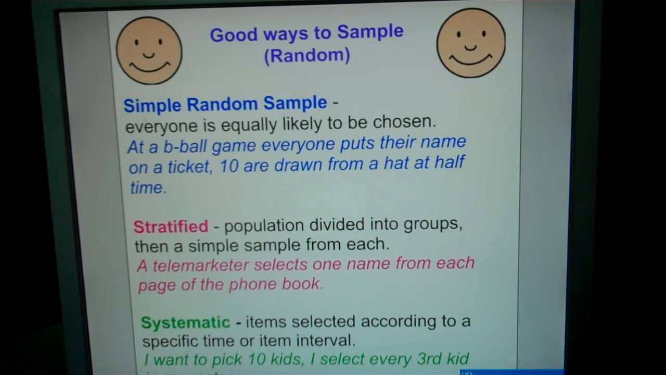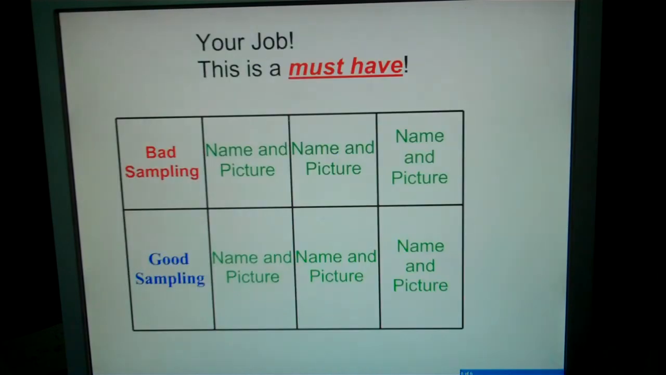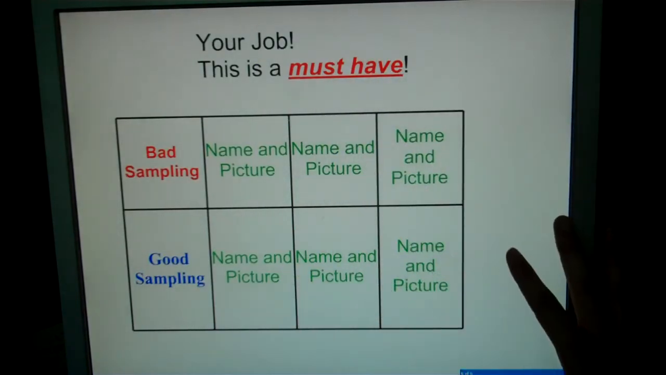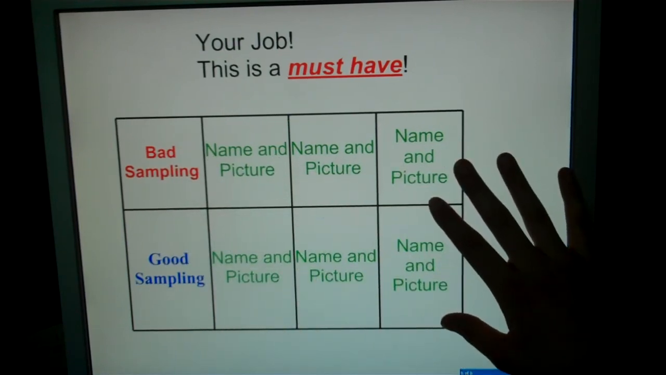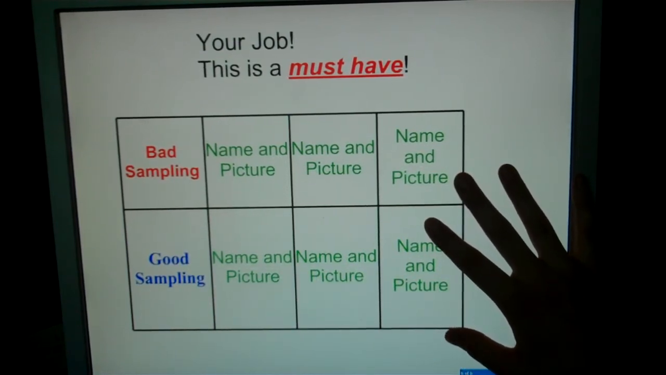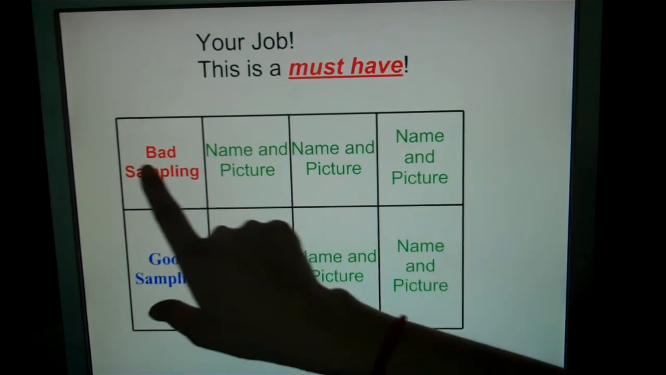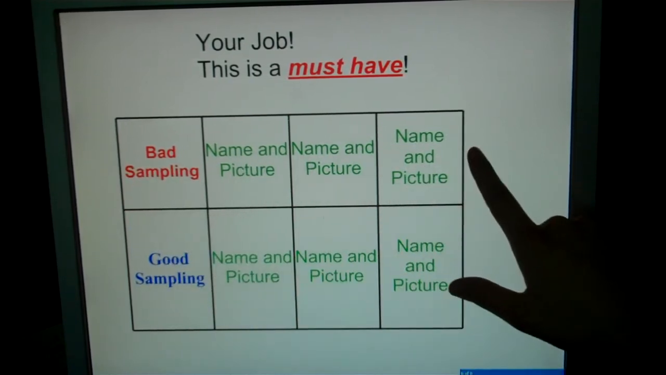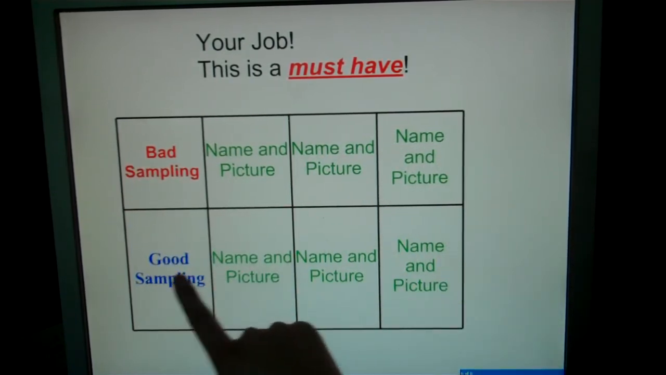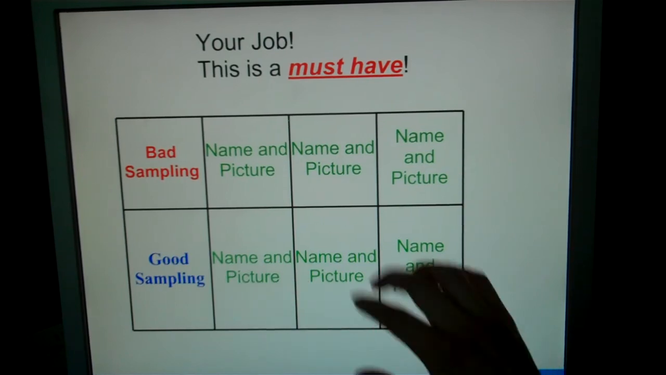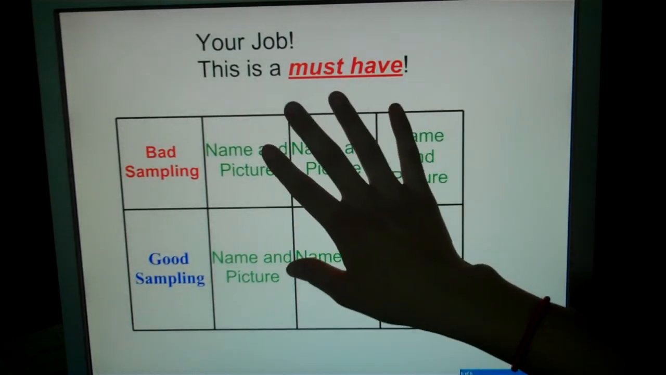Okay? All right. Here is your final task. All right? I don't have any practice problems to go with this. This is what I'm going to be looking for tomorrow. So if you do not have this, you are not getting credit for your homework. You need to make a table somewhere on the back of your notes, on a different piece of paper if you don't have room, and I want it set up like this. I want the bad sampling across the top and the good sampling to be on the bottom. I want the name of that sampling.